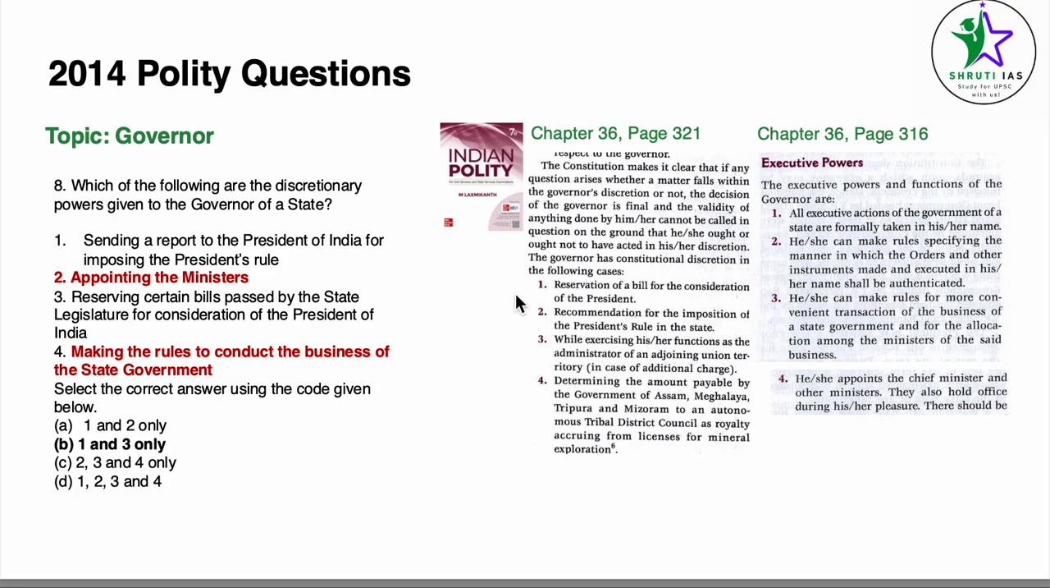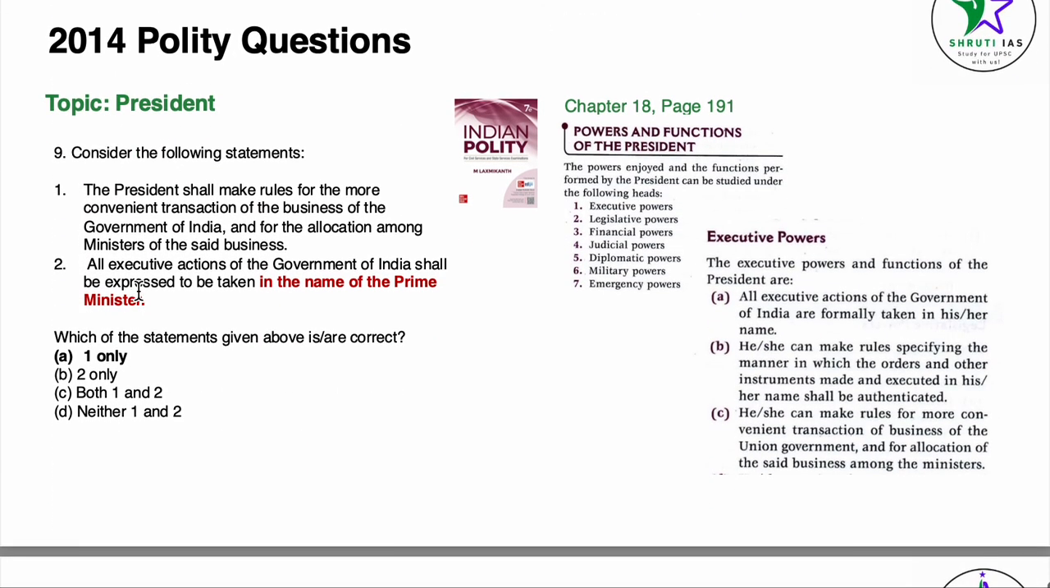Now let us look at the list of discretionary powers given on page number 321. The governor has a constitutional discretion in following cases. Reservation of bill for the consideration of the president. Point number 1 becomes correct. Recommendation for the imposition of the president rule in the state. Point number 3 becomes correct. So the answer becomes 1 and 3 only.